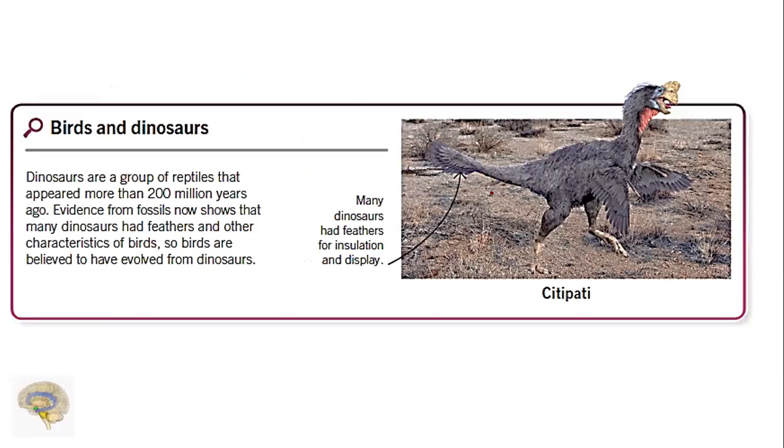Birds and dinosaurs. Dinosaurs are a group of reptiles that appeared more than 200 million years ago. Evidence from fossils now shows that many dinosaurs had feathers and other characteristics of birds. So birds are believed to have evolved from dinosaurs. Many dinosaurs had feathers for insulation and display.